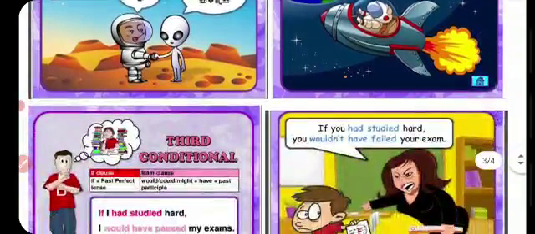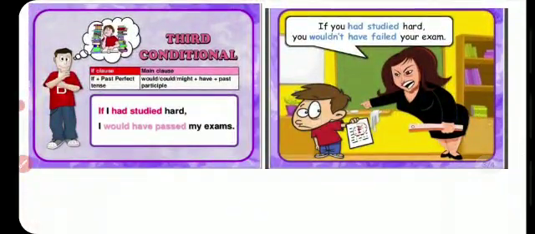Let's move toward the last type of conditional, that is the third conditional. If clause, main clause. The pattern will be if plus past perfect tense, would, could, might, have, and past participle. If I had studied hard, I would have passed my exam. If you had studied hard, you would not have failed your exam. Look, mama is scolding the child that if you had studied hard, you wouldn't have failed your exam.